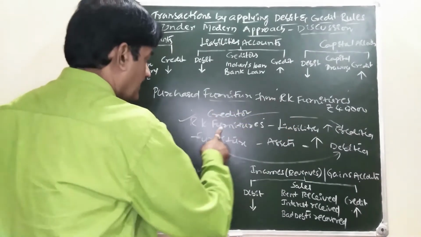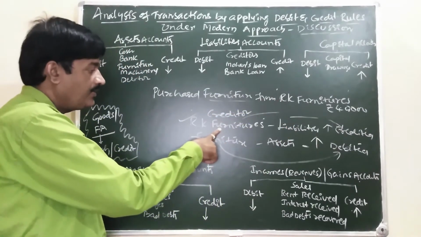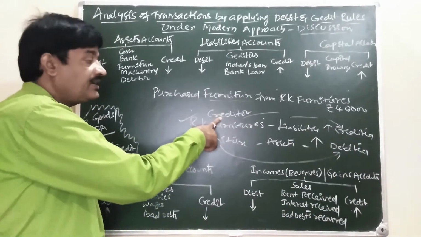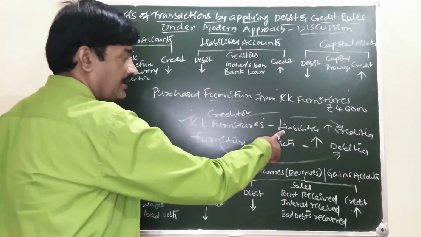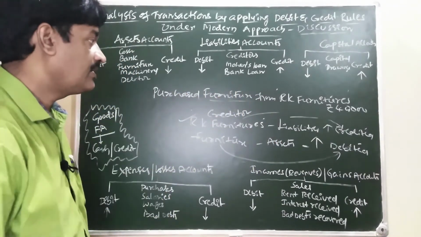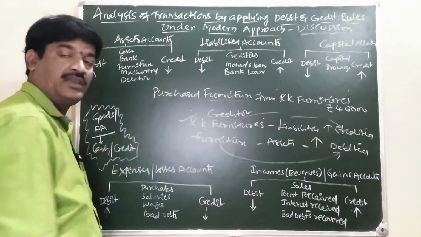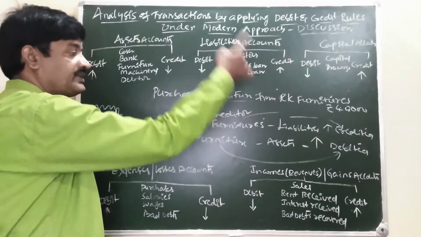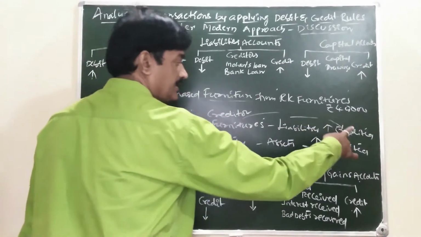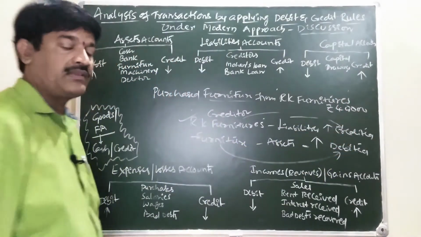RK Furniture is our supplier. Supplier is also known as creditor. Creditor comes in liabilities. Not giving cash to RK Furniture, due to them is increasing. Increase in the liability is credited.